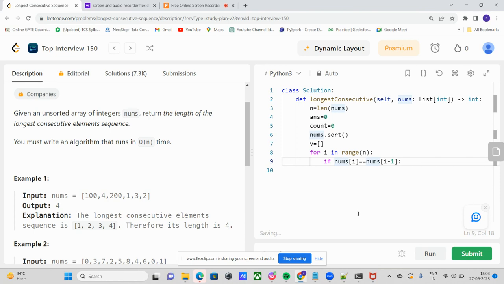If nums of i is not equal to nums of i minus 1, then we just append nums of i.